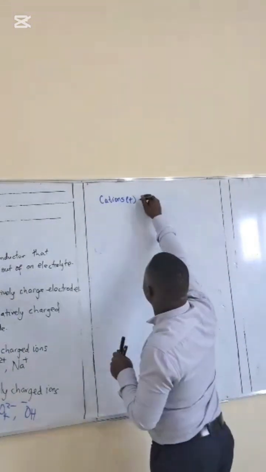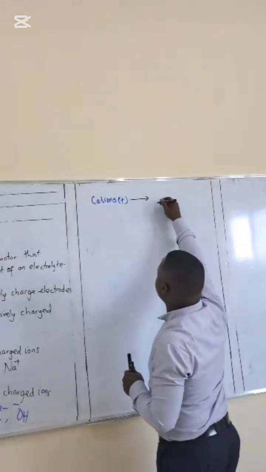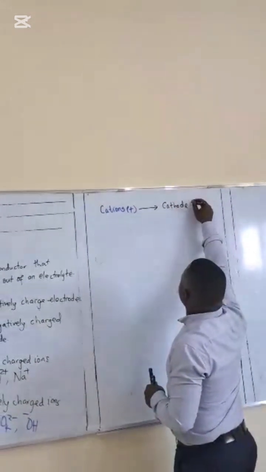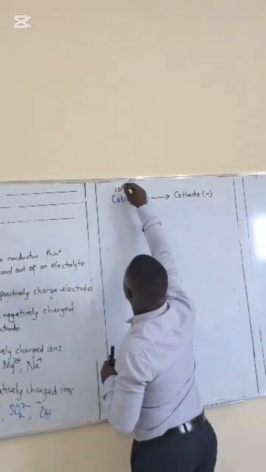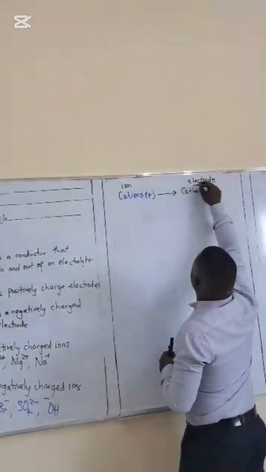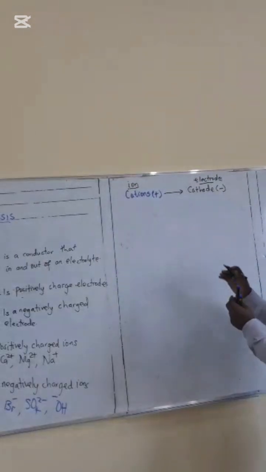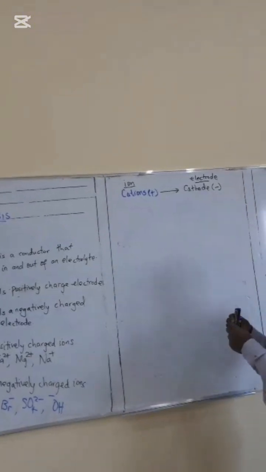Cations are positive, and therefore they are attracted to the cathode, which is a negatively charged electrode. The ion, which is a cation, is positive. It is always attracted to the cathode, which is negative.